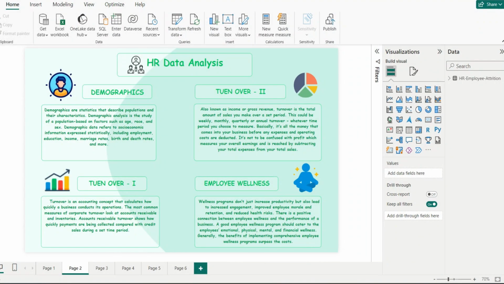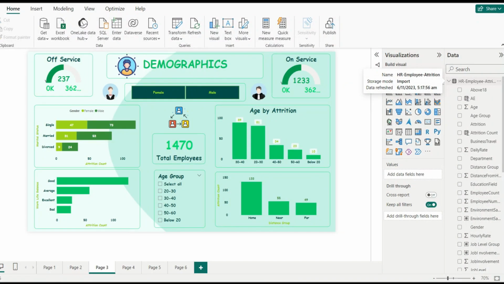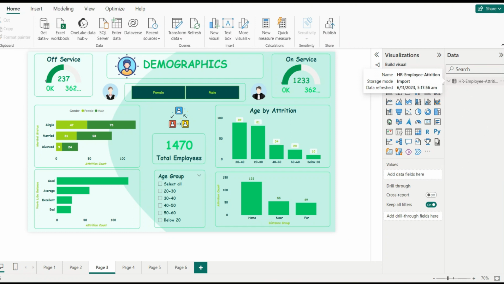Before starting the explanation of the different page views that I have developed using Microsoft Power BI, I would like to mention that I have used different data analytics techniques, such as data cleaning to remove unwanted and ambiguous data, data transformation to maintain consistency in the data, and data visualization to represent the outcomes of the data. I have attached the HR employee attrition database used to develop this project.